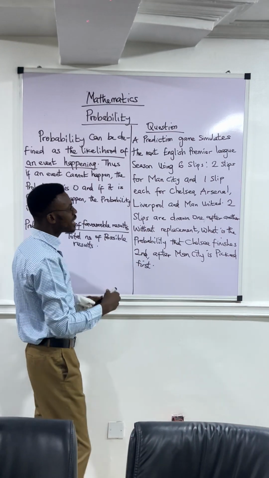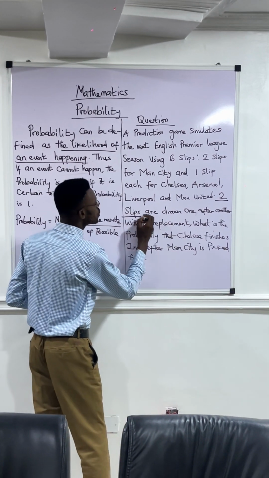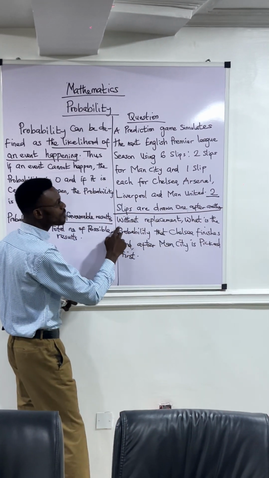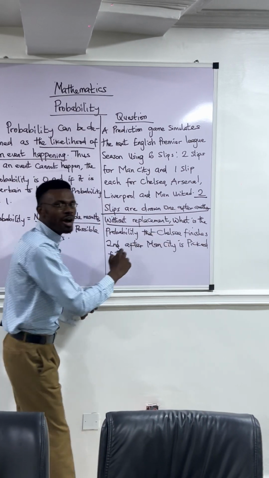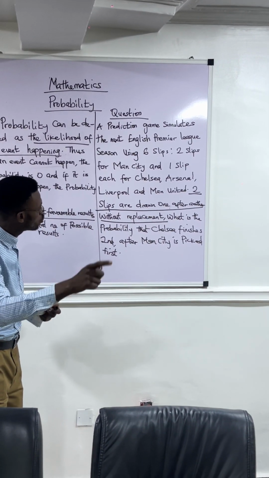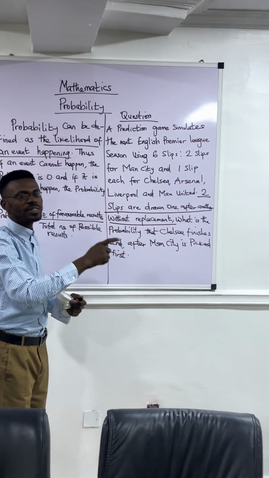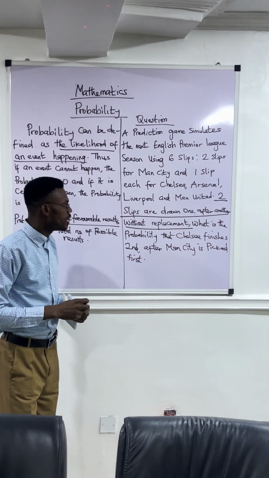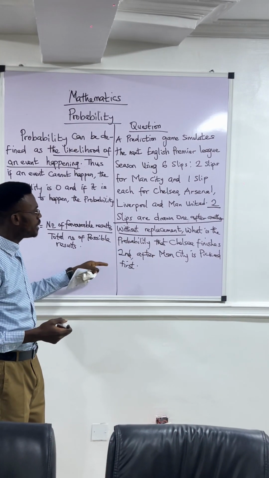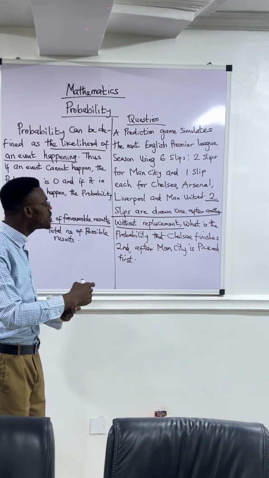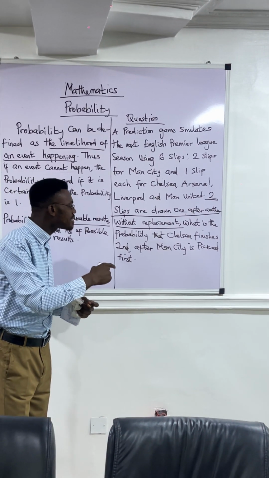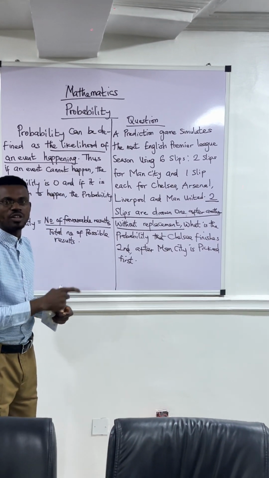Two slips are drawn one after another without replacement. What is the probability that Chelsea finishes second after Man City is picked first?